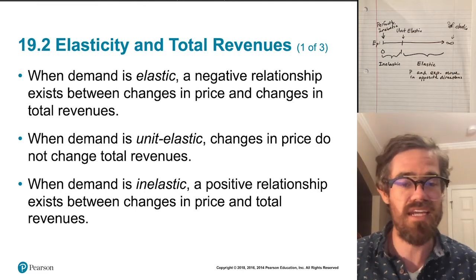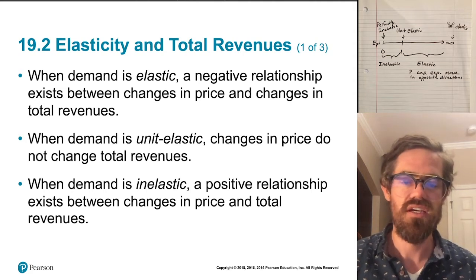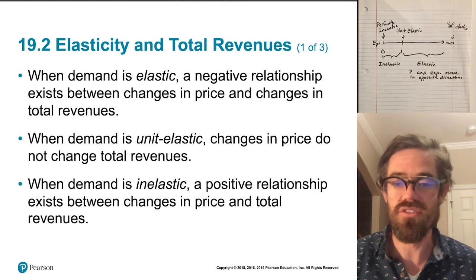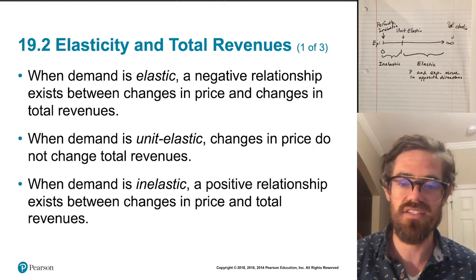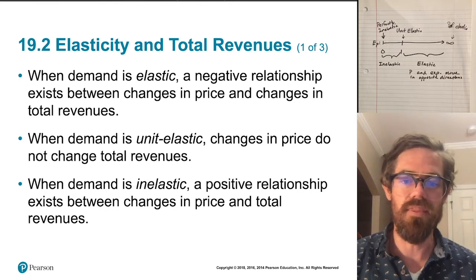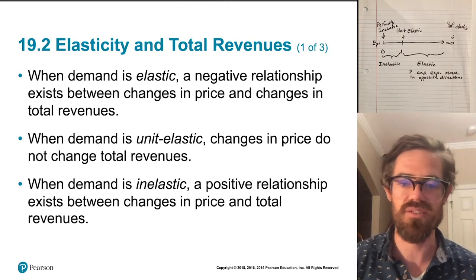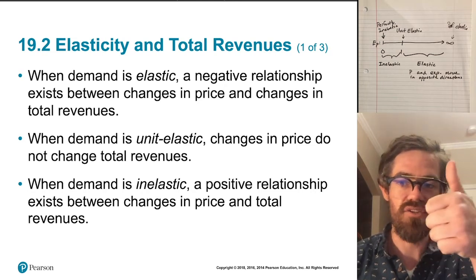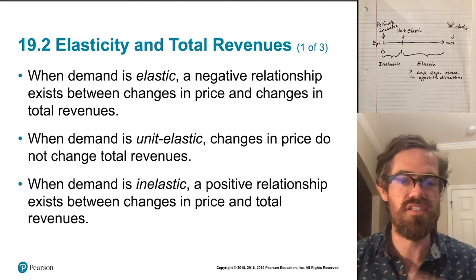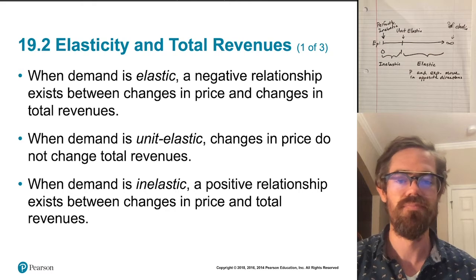So this is when people don't respond very much to price changes. They buy almost the same amount, if not exactly the same amount in the case of perfectly inelastic demand. Since they're not flexible, as price goes up, they still buy almost the same amount, and so firms make more money as a result of those price increases.